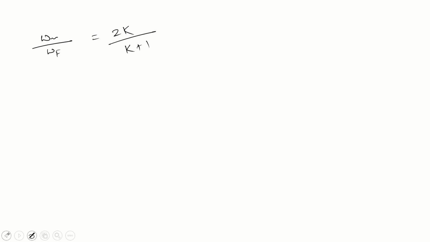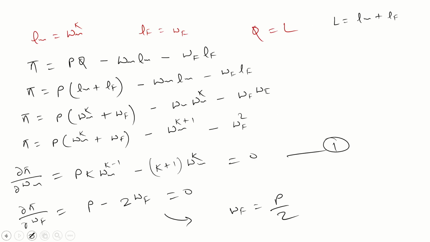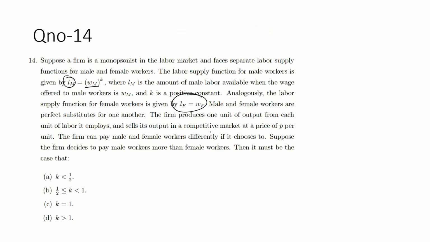But guys, in the question, read this line: suppose the firm decided to pay a male worker more than the female worker. So the wage of the male worker is greater than the female worker. So Wm is greater than Wf.